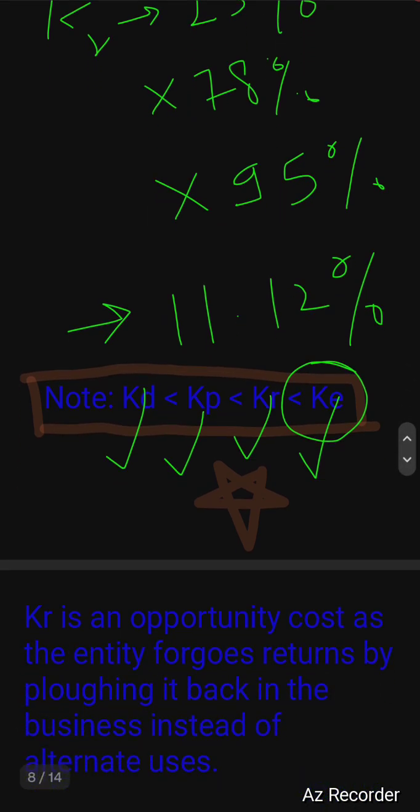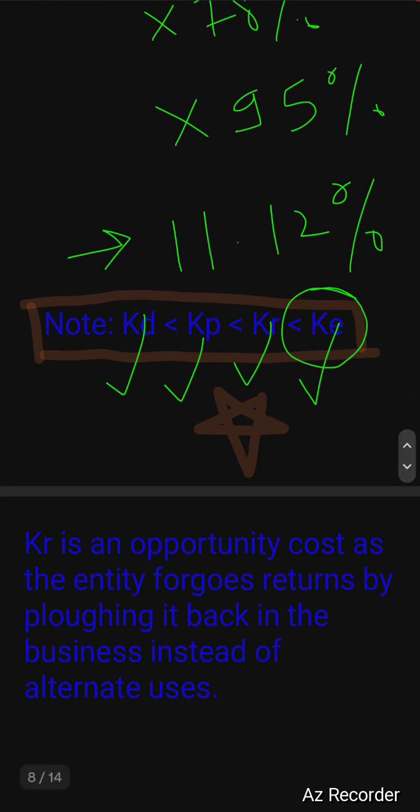In theory, how will you explain cost of retained earning? The cost of retained earning is an opportunity cost as the entity foregoes return by flowing it back in the business instead of alternate uses. Say for example, आपने 10,000 रुपये कमाए और 10,000 रुपये आपने बिजनेस में लगा दिए. अब आपका बिजनेस में मार्जिन 10-11% का रहता है, बट एट द सेम टाइम अगर आप उसी प्रॉफिट को चाहो तो म्यूचुअल फंड और किसी और इन्वेस्टमेंट में कर सकते हो. तो यू आर फॉरगोइंग दैट पर्टिकुलर बेनिफिट just by infusing that capital back in your system.